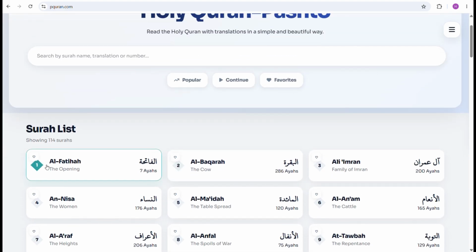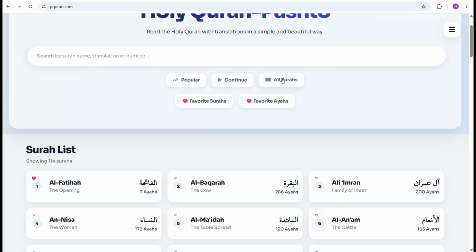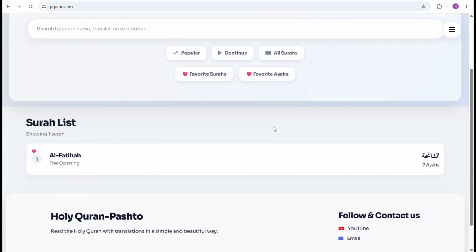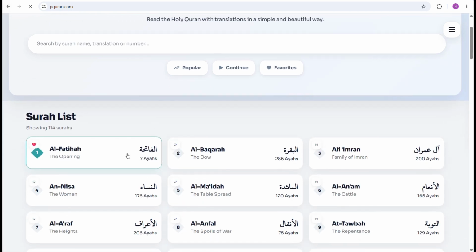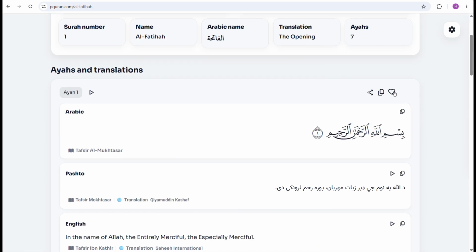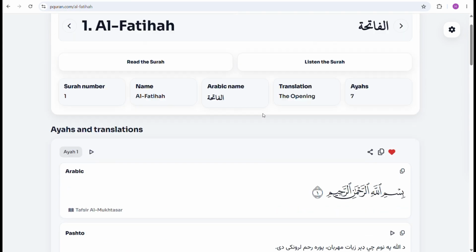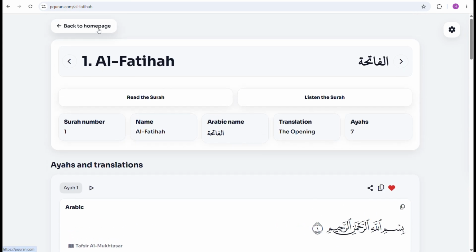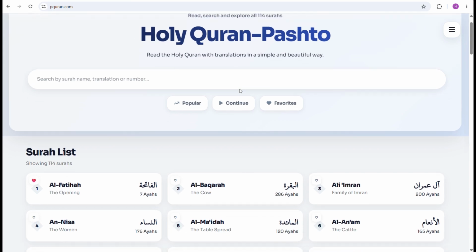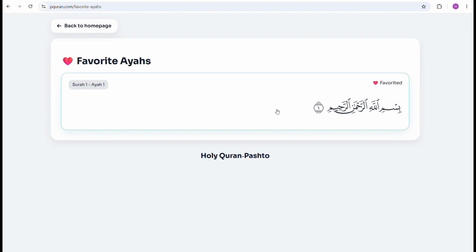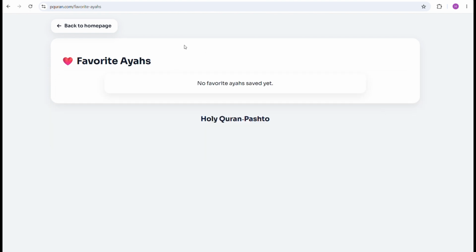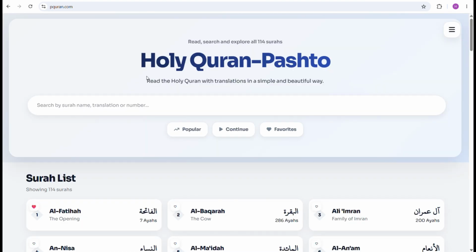Let's look at the favorites feature. Here you can save your favorite surahs and ayahs so you can easily find and access them again later. For example, I'll open Surah Al-Fatiha and add one ayah to my favorite ayahs list. Now, when I go back to favorites and select favorite ayahs, you can see the ayah I just saved here. You can also remove an ayah from your favorite ayahs list. After refreshing the page, the ayah will disappear from the list.